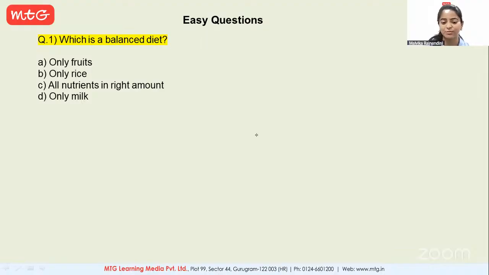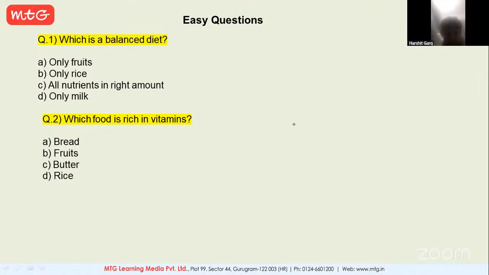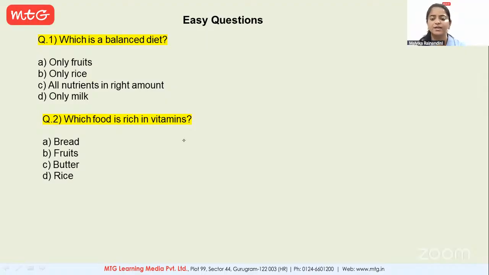Clear? Now question number 2. Which food is rich in vitamins? Is it bread, fruits, butter, or rice? Ma'am, fruits. No one will speak. Please maintain the discipline of the class. Please mute yourself and I would ask you to answer. Yes, Anurag Biswas, please answer this question. Yes, ma'am. Fruits. So for question number 2, option B is the correct answer.